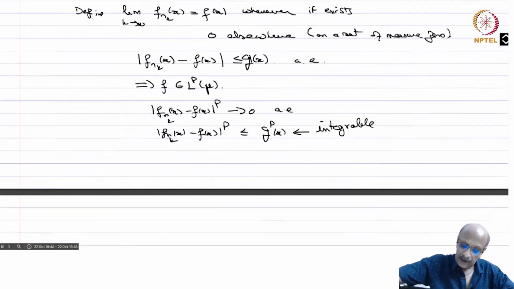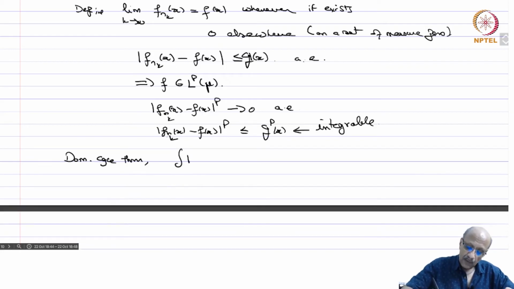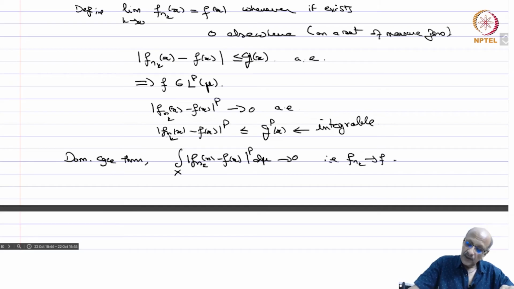Consequently, by the dominated convergence theorem, we have that the integral of |f_nk(x) - f(x)|^p over X d mu goes to 0, that is, f_nk converges to f in L^p(mu).